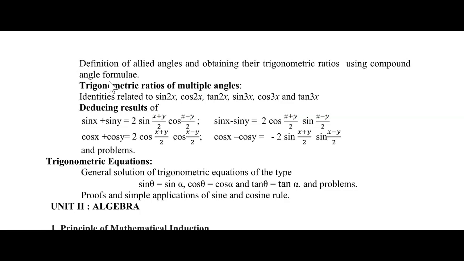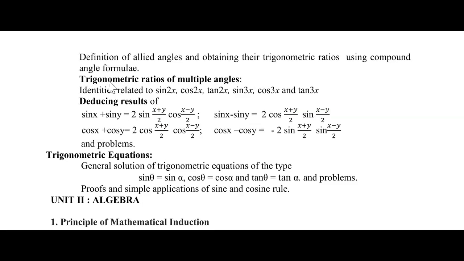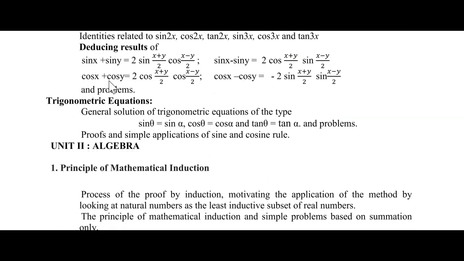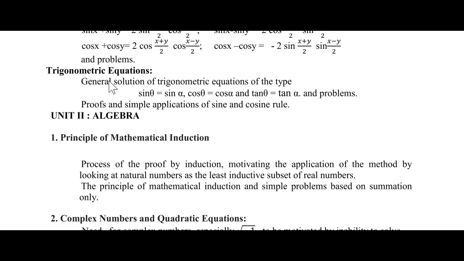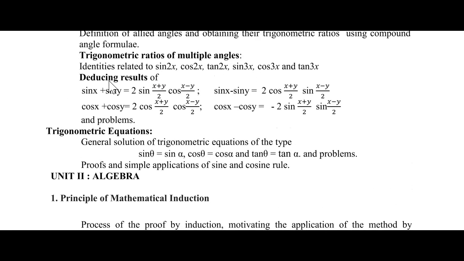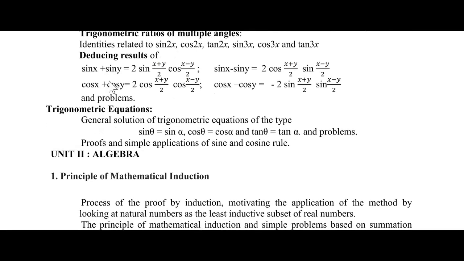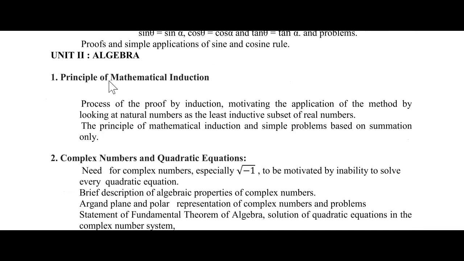is 2 sin of x plus y by 2 cos x minus y by 2. So this is the result you have to deduce. It means you have to prove here LHS is equal to RHS. And the problems related to these formulas we are going to study. Next, trigonometric equations we are going to study. This trigonometric equations is one of the very important parts of this chapter, and even trigonometric ratios of multiple angles and deducing the result is one of the very important questions in this chapter.